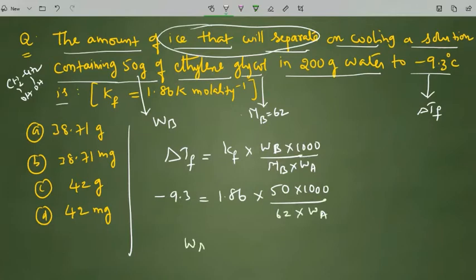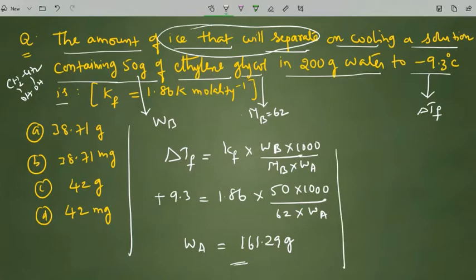If you take WA to the left side, then what will happen? Upon simplification, what I got is 161.29 grams. And the delta Tf value I have taken: delta Tf for the water solution is Tf naught minus Tf of solution, minus of minus is plus. That's why I am not taking the negative value of this one, so I have taken the positive value.